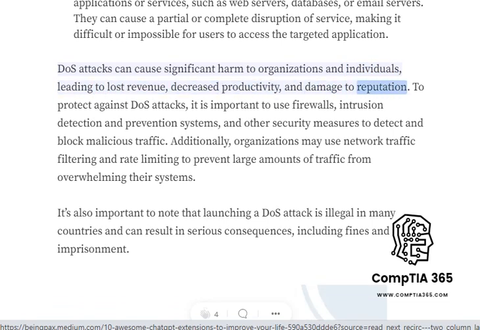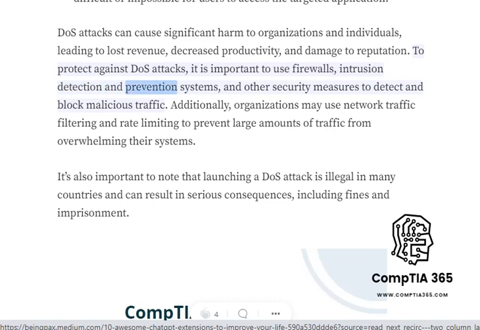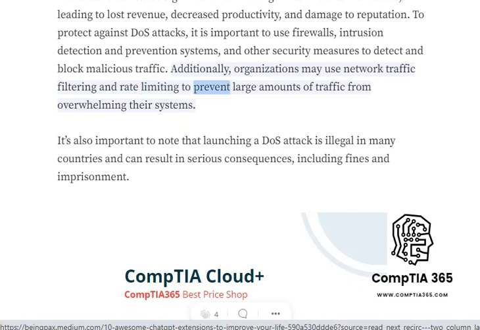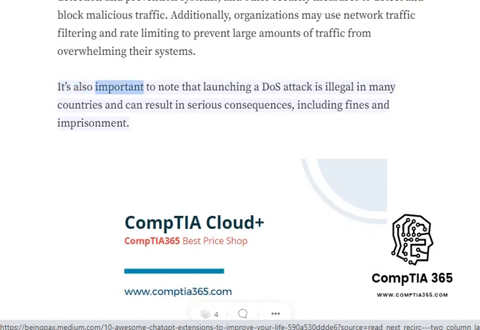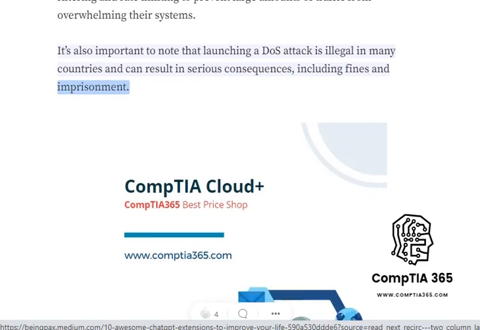to reputation. To protect against DOS attacks, it is important to use firewalls, intrusion detection and prevention systems, and other security measures to detect and block malicious traffic. Additionally, organizations may use network traffic filtering and rate limiting to prevent large amounts of traffic from overwhelming their systems. It's also important to note that launching a DOS attack is illegal in many countries and can result in serious consequences, including fines and imprisonment.